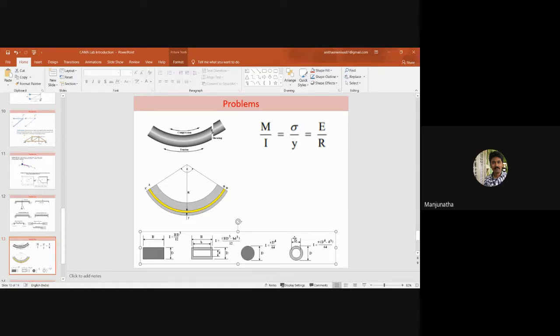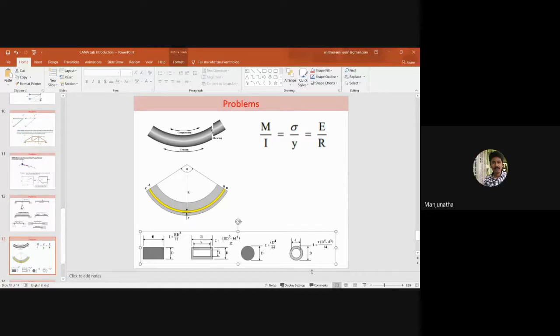There are various cross sections of beams available, as I mentioned in the beginning, 15 minutes back. Depending upon its cross section, a beam can be classified. We come across square cross section, rectangular cross section, hollow rectangular cross section, and solid circular cross section.